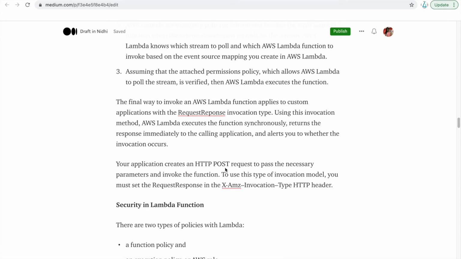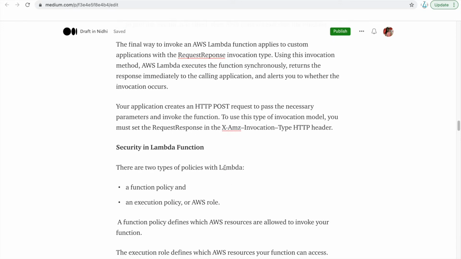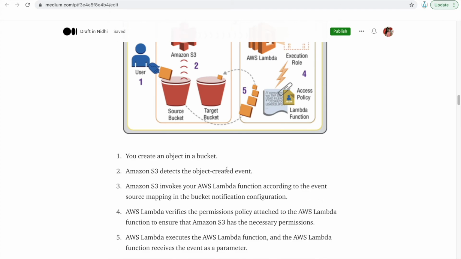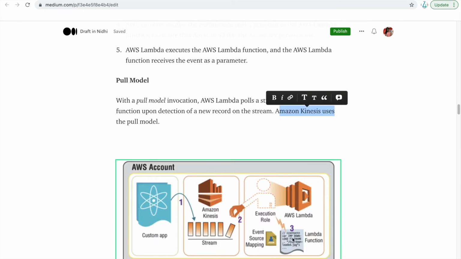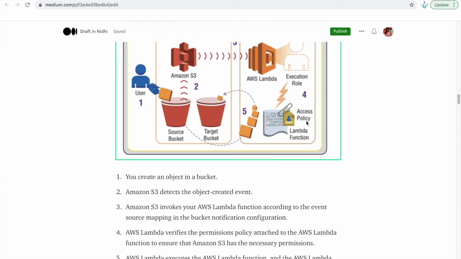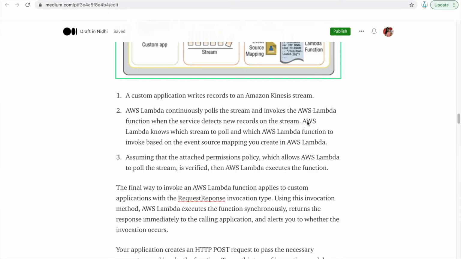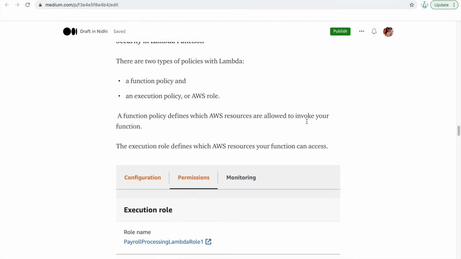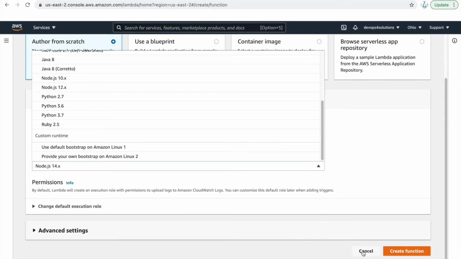Okay. Now there is security in lambda functions. We have already seen execution roles and the access policy. Let's see what those are. There are two types of policies with lambda: the function policy and the execution policy. The function policy defines which AWS resources are allowed to invoke your function. That is what you define here. Let me show you.